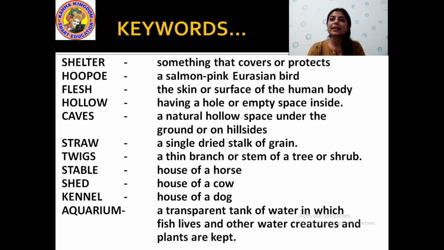Straw, a single dried stalk of grain. Twigs, a thin branch or stem of a tree or shrub. Stable, house of a horse. Shed, house of a cow. Kennel, house of a dog. And aquarium, a transparent tank of water in which fishes live and other water creatures and plants are present.